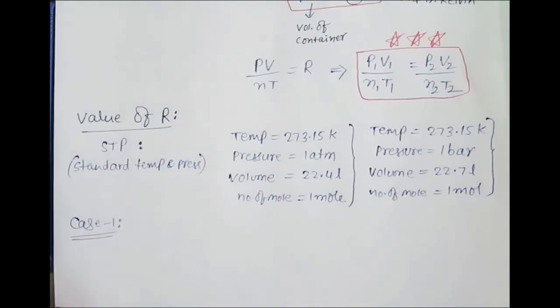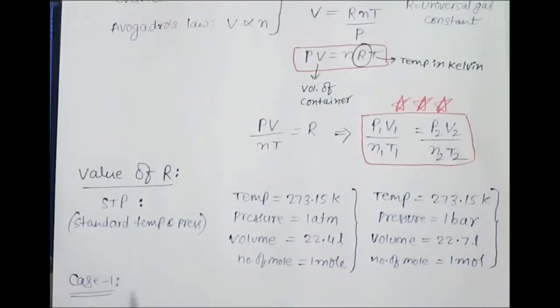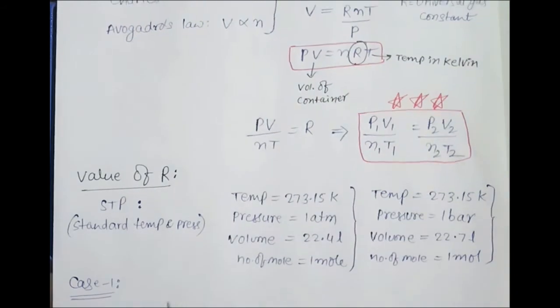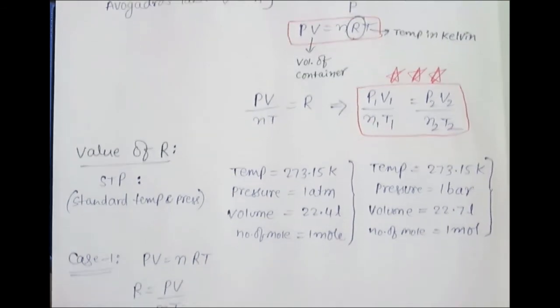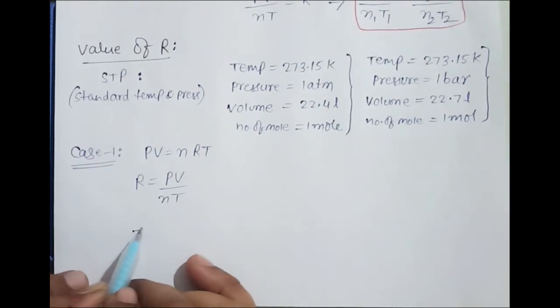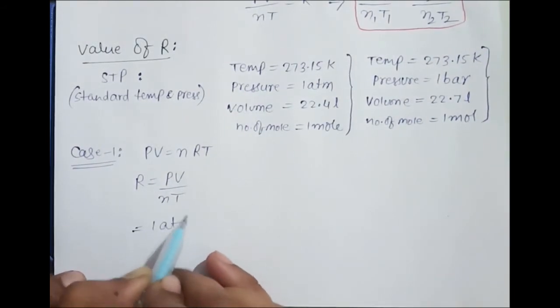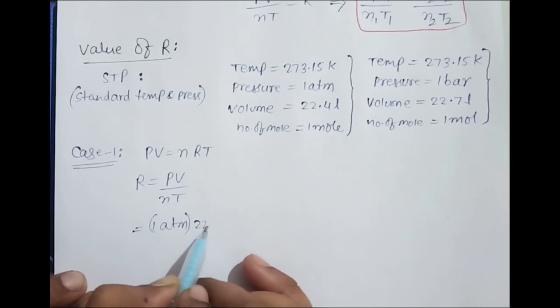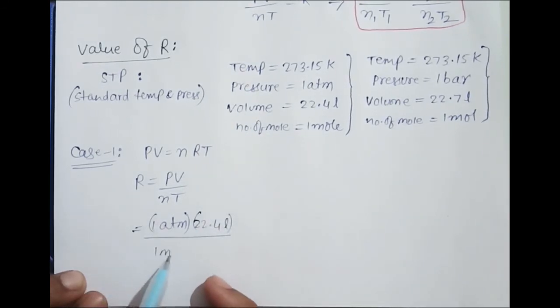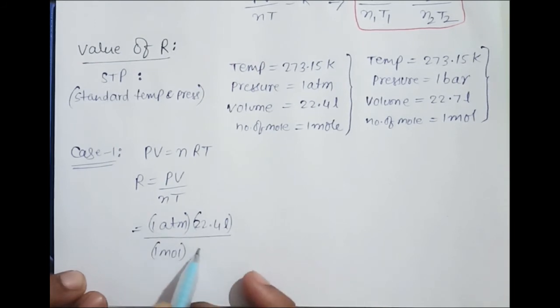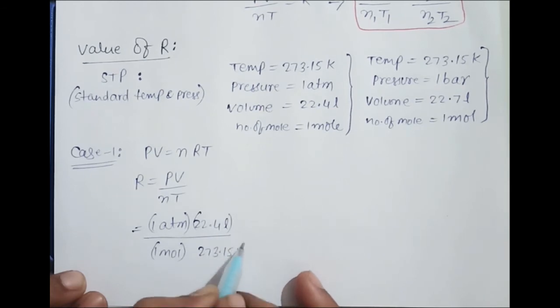This condition I am taking. So R is equal to, what can we write from this equation? PV is equal to nRT, so R is equal to PV over nT. Now put these values. P is 1 atm, volume is 22.4 liter, n is 1 mole, and temperature is 273.15 Kelvin.